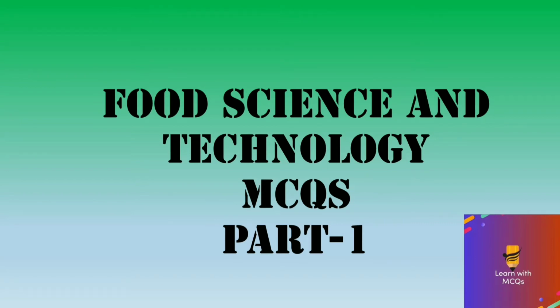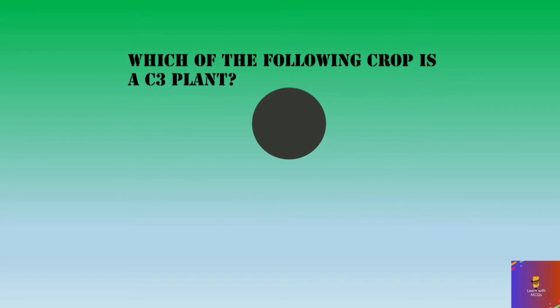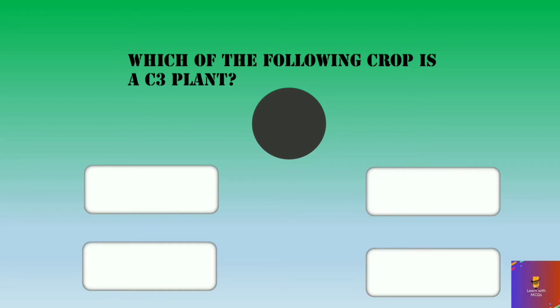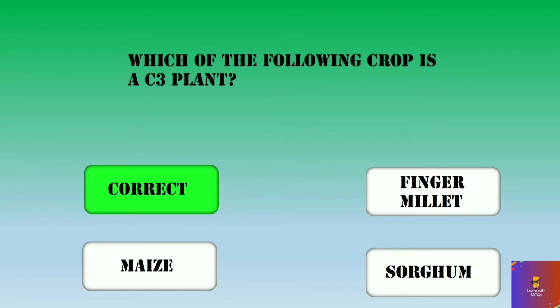So let's start our first video with Food Science and Technology MCQs Part 1. And our first question is, which of the following crop is a C3 plant? And the options are rye, finger millet, maize, sorghum. Your timer starts now. And the correct option is rye.